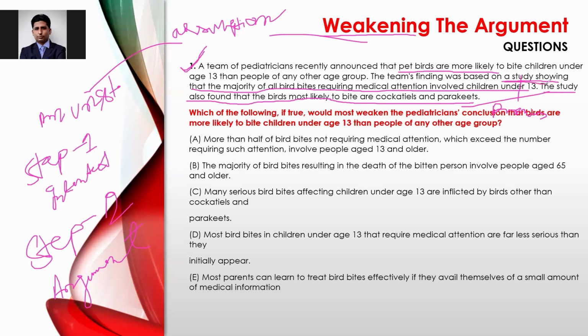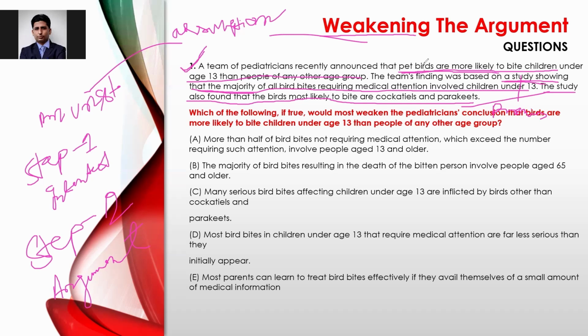A study showing that, and this part: pet birds are more likely to bite children under age 13 than people of any other age group. That is, pet birds mostly attack small children whose age group is under 13, rather than people of any other age group.